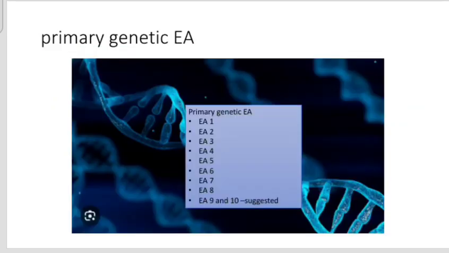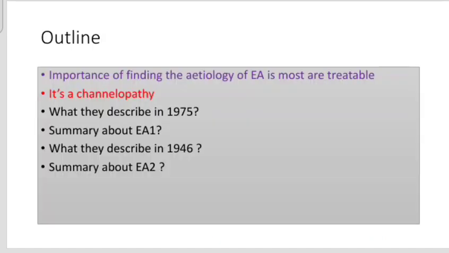Today our topic is mainly the primary genetic episodic ataxia, and during my presentation I will take you to the outline slide again and again. When I cover a subtopic, I rewrite the subheading in purple color, mentioning the point we discussed in that subheading in the previous slide. So up to now, we discussed the importance of finding the etiology of episodic ataxia, as most are treatable.